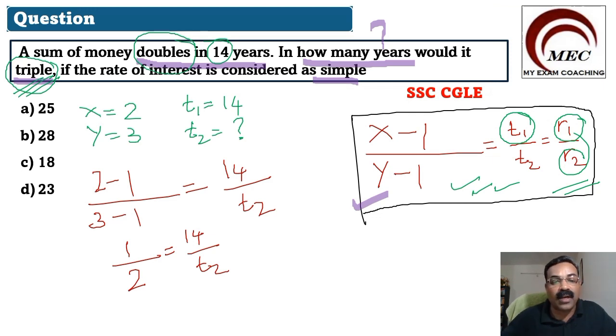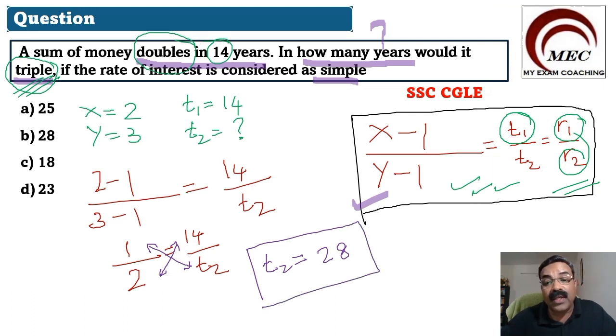Just go for a cross multiplication. When you cross multiply, 1 into T2 will become T2 and 2 into 14 will become 28. So what is T2? T2 is equal to 28 years. We got the answer. So accordingly, from the given options, mark the correct option as option B, 28 years.